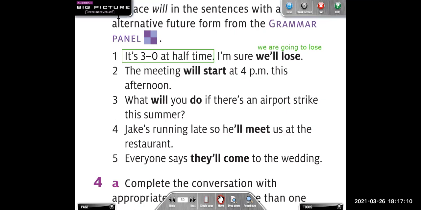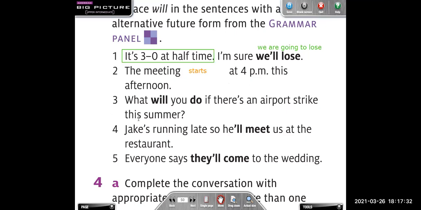What do you think? It starts. Very good. Why? Because it's a scheduled event. It's a scheduled event, right? So we can write starts in the present simple, right?